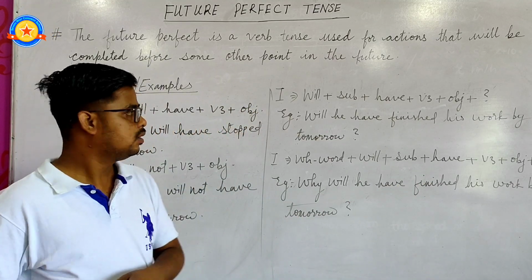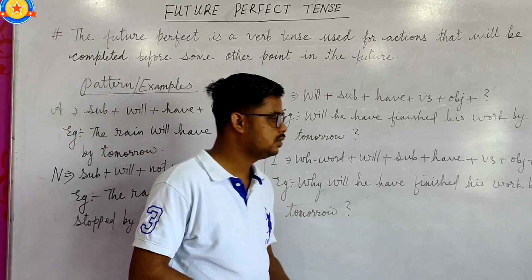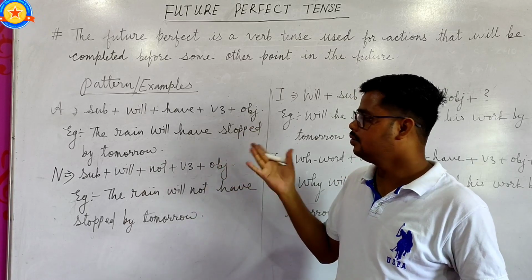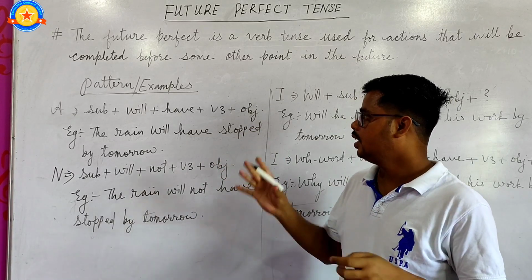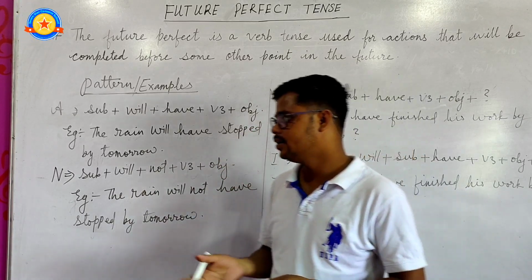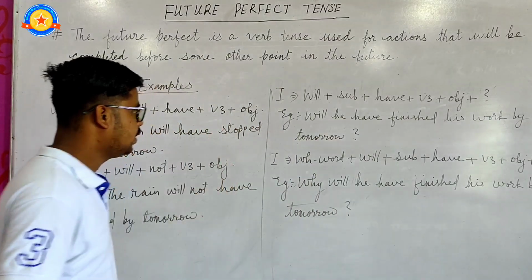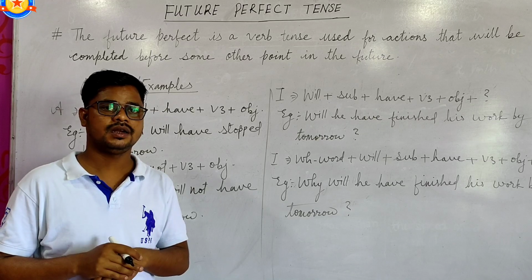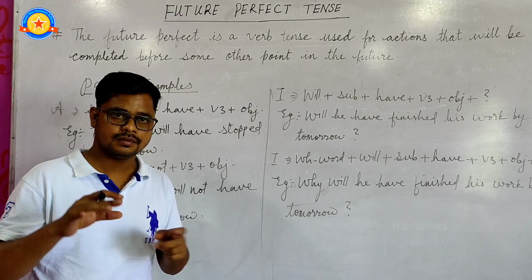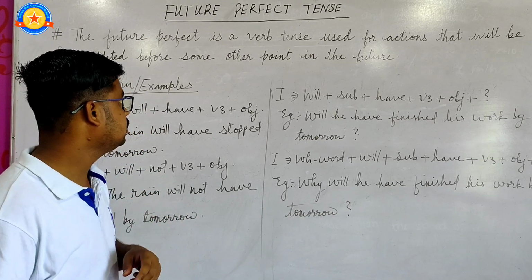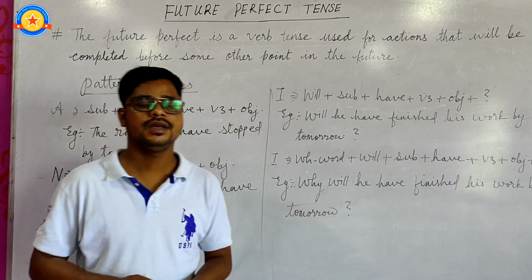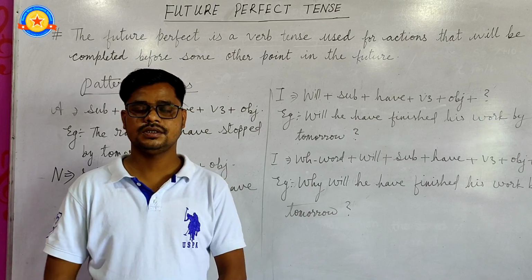So students, by applying this method, formula, or pattern, you will be able to make affirmative sentences, negative sentences, and interrogative sentences, both yes-no type and WH-word type, in future perfect tense. So students, for today's class, this much. Thank you.